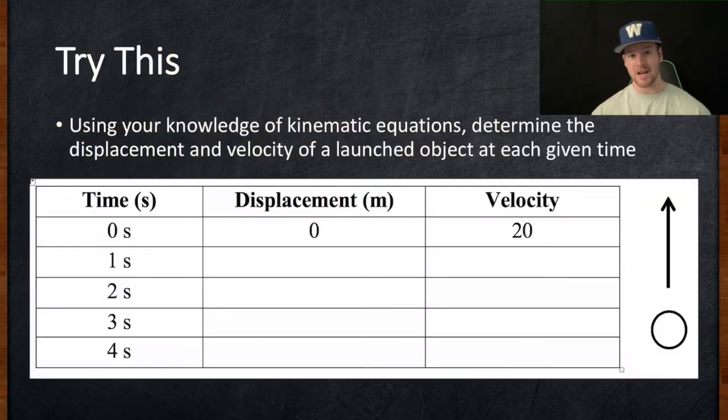Now, I'd like you to try this. Using your knowledge of kinematic equations, the four that we've already looked at, determine the displacement and velocity of a launched object at each given time. So we shoot a ball up, and as soon as it launches, 0 seconds, it's considered to be at 0, wherever that's launching from, and it's going at 20 meters per second. So I want you to try and fill out the rest of the chart for where it is at 1 second, 2, 3, and 4 seconds, and how fast it is going to be going at 1, 2, 3, and 4 seconds.